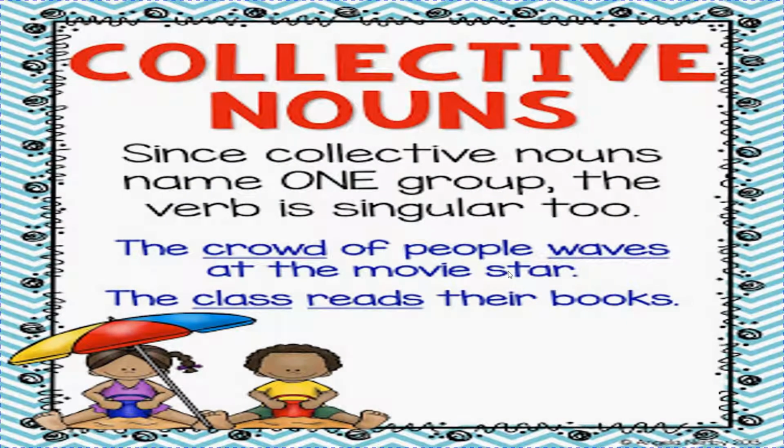See, children, in collective nouns also there are few rules. Since collective nouns name one group, the verb is singular too. Like when we write the crowd of people, children, you can think that crowd of people means many people, many persons. So it is plural, but no, when we are talking about a collective noun, it is one group. So here we will use a singular verb. The crowd of people waves at the movie star.